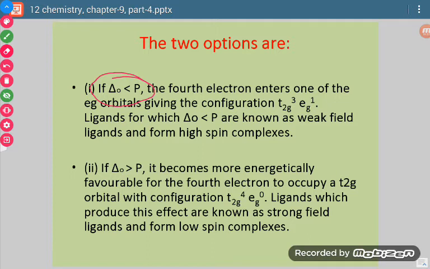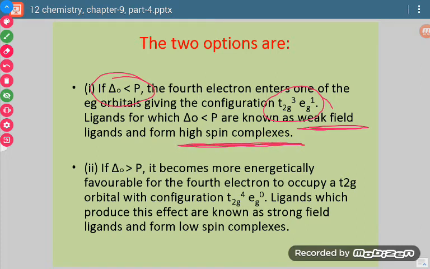So if pairing is not possible, then the fourth electron will go to the higher energy level, and the electronic configuration will be t2g3 eg1. Since pairing is not going on, this ligand is a weak field ligand. If the ligand is a weak field ligand, then there is no pairing, and so there is a high spin complex.